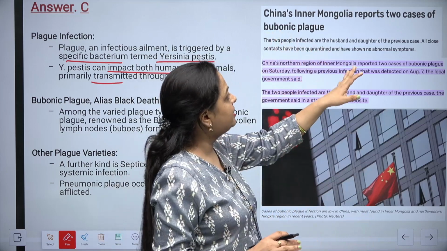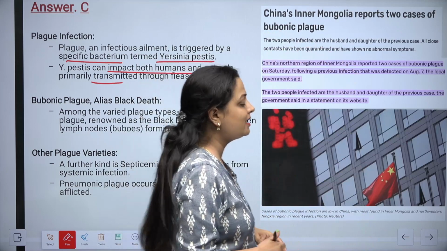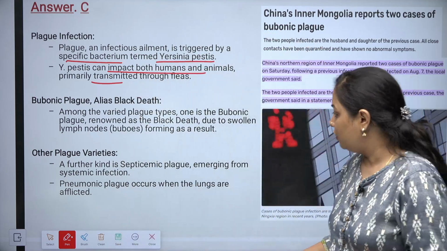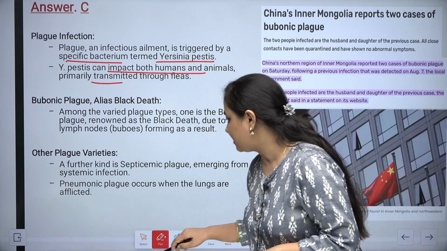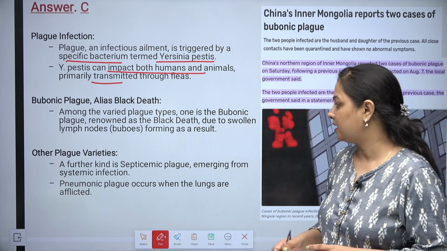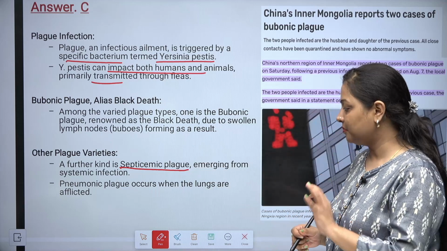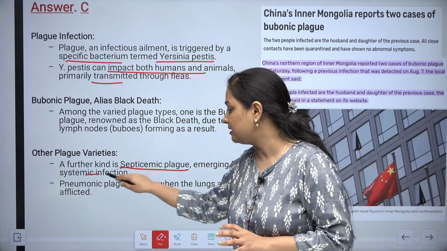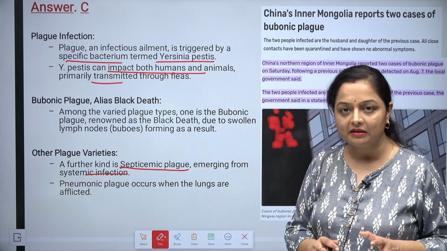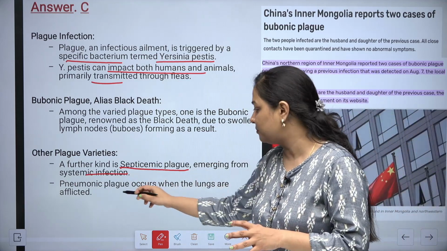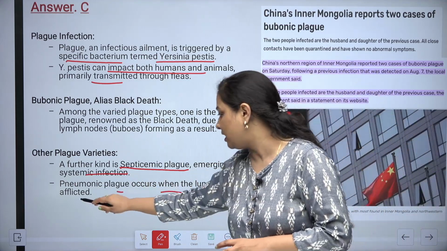China's Inner Mongolia reported 2 cases of bubonic plague. Now, the other plague varieties: the further kind is septicemic plague, emerging from a systemic infection, and pneumonic plague occurs when the lungs are afflicted.